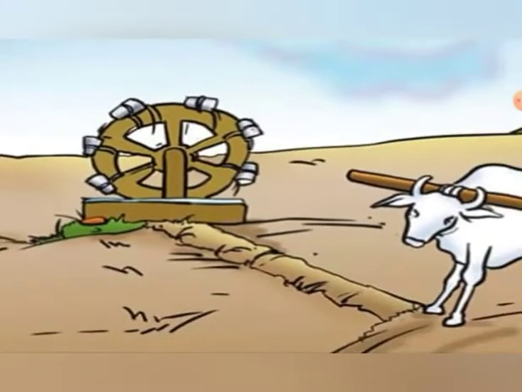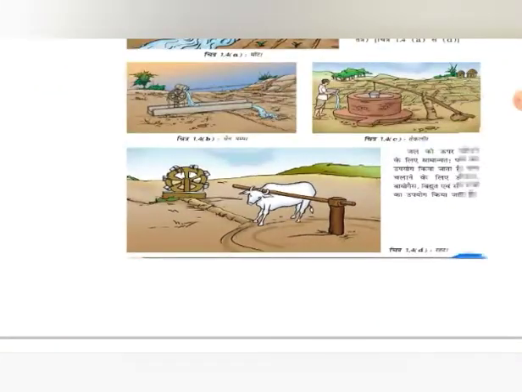It contains many containers, and these containers carry water from the lower water source and carry it up. So it was also a traditional method.